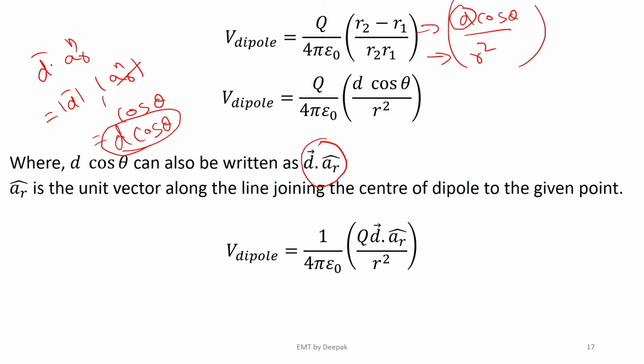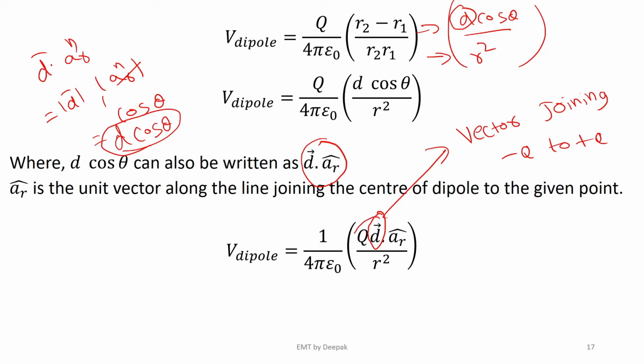right? What is this d bar? This d bar is the vector joining negative q coulombs to positive q coulombs. For any dipole, d bar is the vector joining the negative charge to the positive charge, and q is the magnitude of each charge.